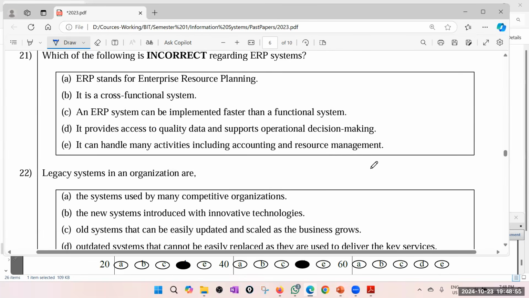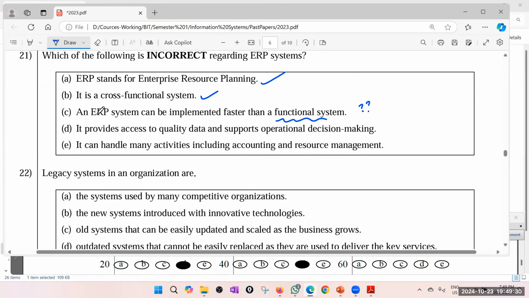Right. Which of the following is incorrect regarding ERP, enterprise resource planning? The big systems consisting almost all functionality. So you can pick and choose the functionalities. ERP stands for enterprise resource planning. Yes. It's a cross-functional system. Definitely yes. You name it, almost all the functionalities are there. An ERP system can be implemented faster than functional systems. That is a bit of doubt. Functional system is just one or two functionality.